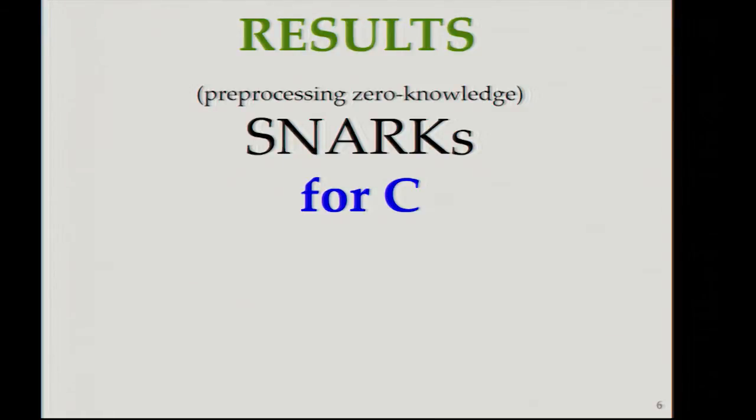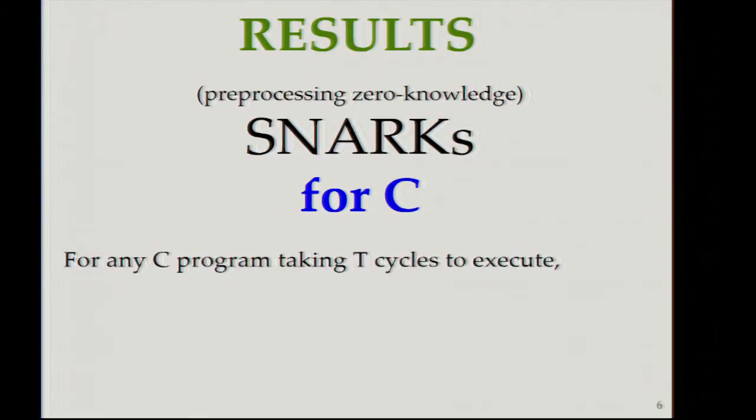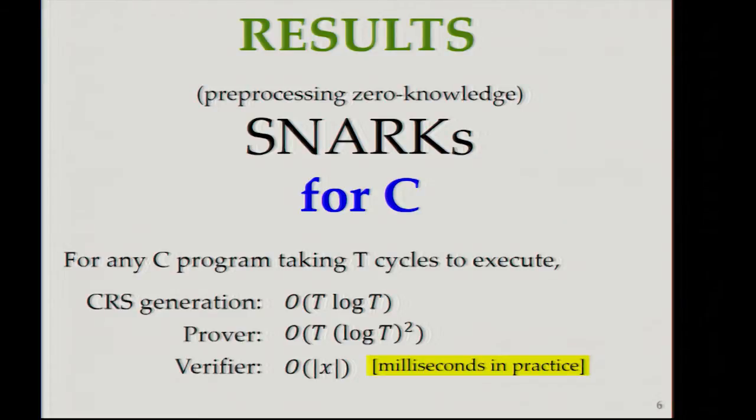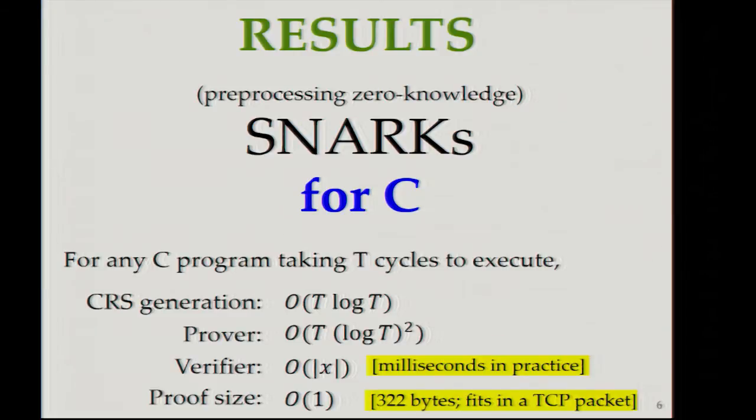We build SNARKs for the high-level programming language C, and our SNARKs are efficient. Concretely, if you take a C program that takes T cycles to execute, then the CRS generator and prover are both quasi-linear in T. The verifier runs in time that's linear in the input size, and in practice, that is just milliseconds. The proof is constant sized, it's just 322 bytes for us, so it well fits in a single TCP packet.